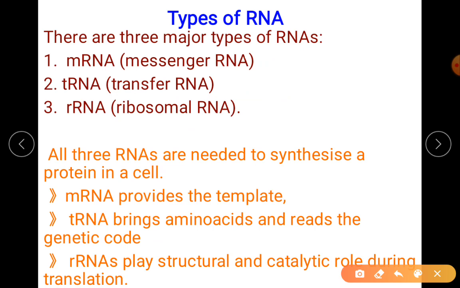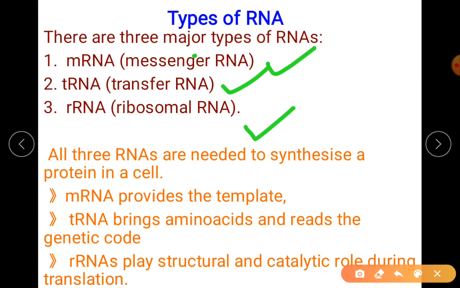Before we go into the detail of the process of transcription, you should know the types of RNA which we are going to come across. Okay, so we are studying first about the production of mRNA. There are usually three types of RNAs present in eukaryotes: mRNA, tRNA, rRNA.